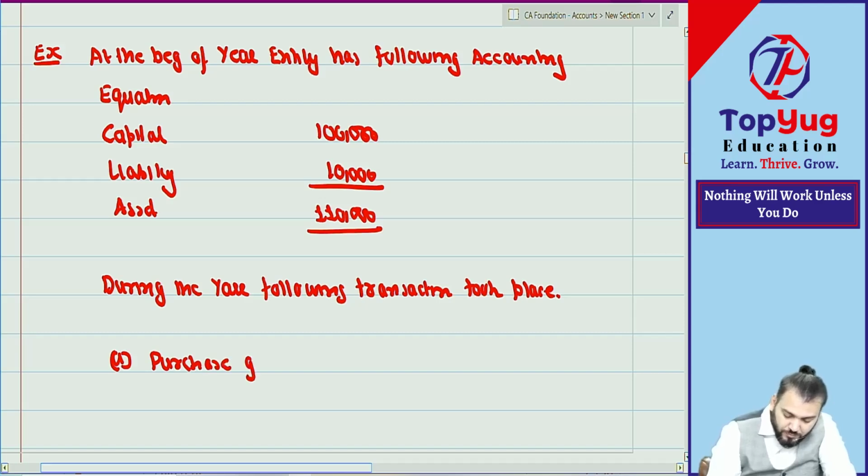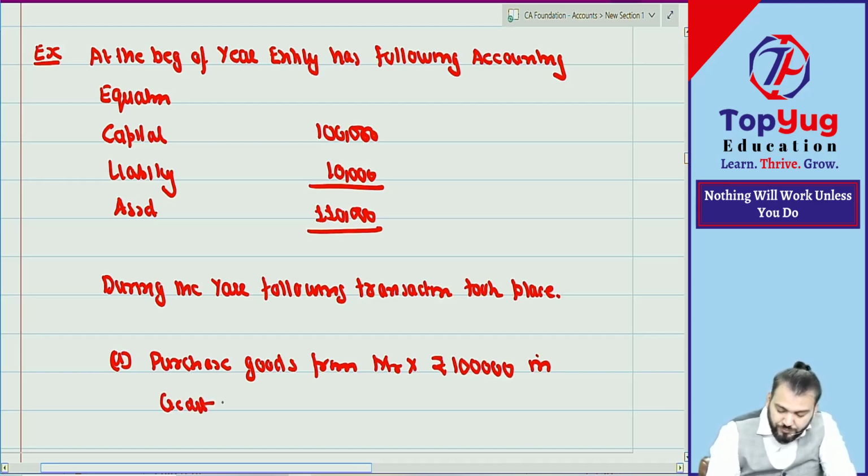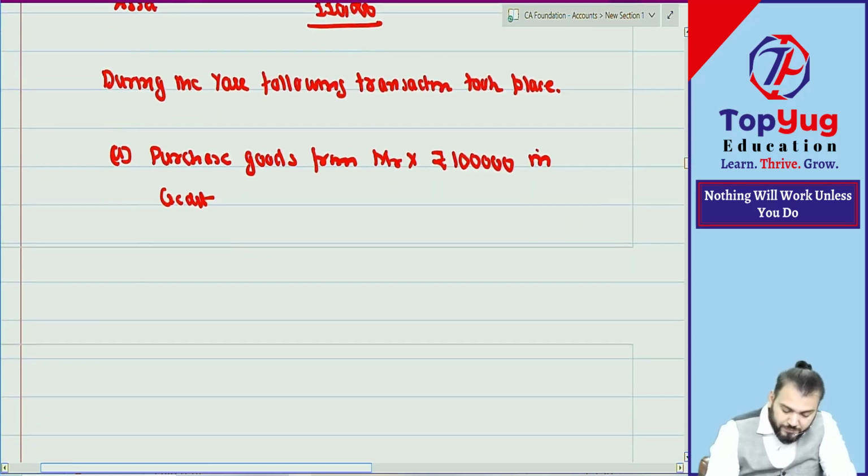Purchase goods from Mr. A rupees 1 lakh in credit, correct?